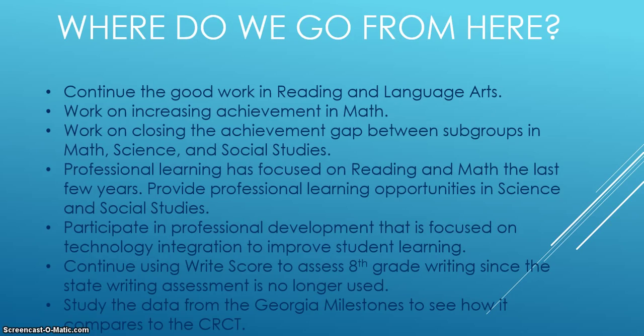So where do we go from here? First of all, we continue the good work in reading and language arts. So apparently, we have a lot of good strategies in those content areas. We need to continue that and continually look for ways to improve. We need to work on increasing our achievement in math. We need to work on closing the achievement gap between subgroups, especially in math, science, and social studies.